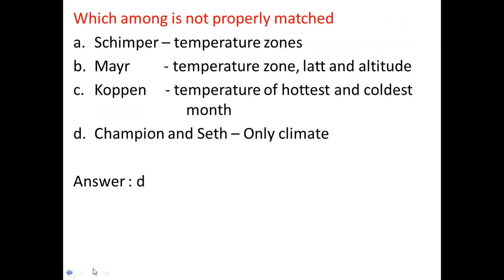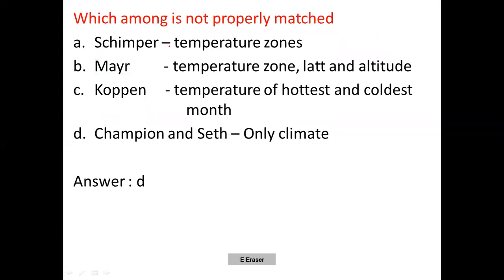Next one is a negative statement. Which among the following is not properly matched here? Out of 120 questions, at least one or two questions will be negative statements: not correct, incorrect, and so on. Here, these are all about Schimper, Mayer, and Coupon. They took climate as a basis.